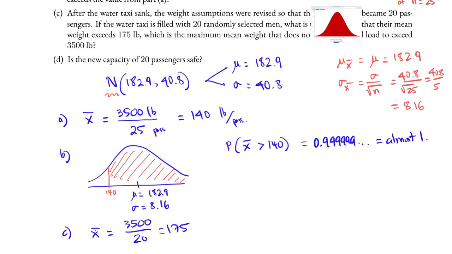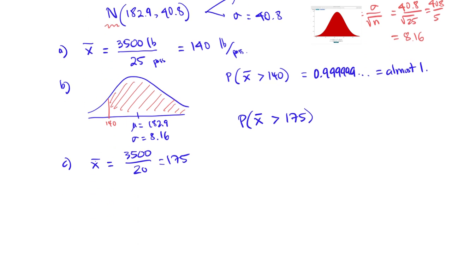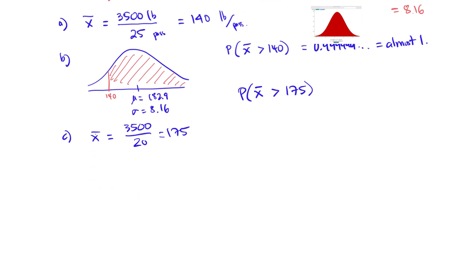We're looking for the probability that the mean weight x bar exceeds 175 pounds in this case, but we cannot use the same distribution because the sample size is no longer the same. This time, we will need to find the new mean and the new standard deviation.